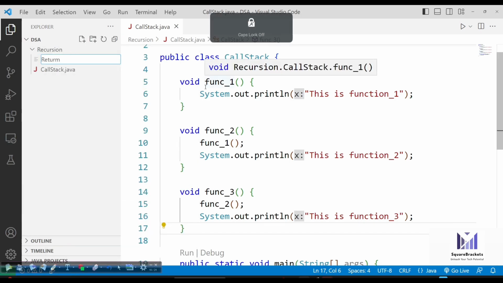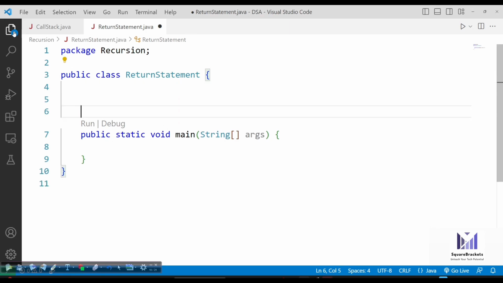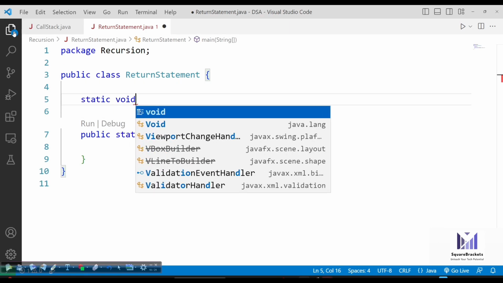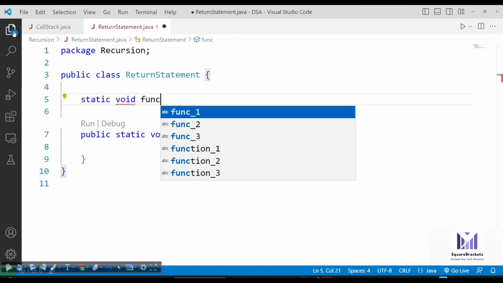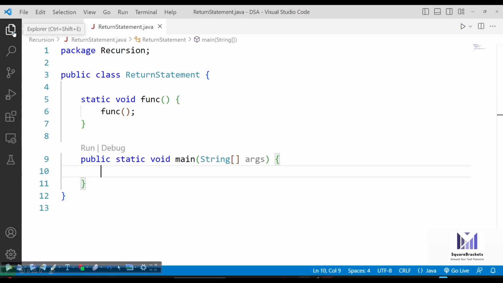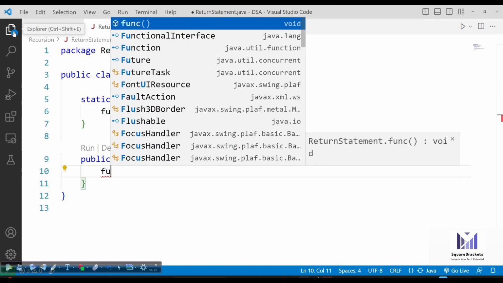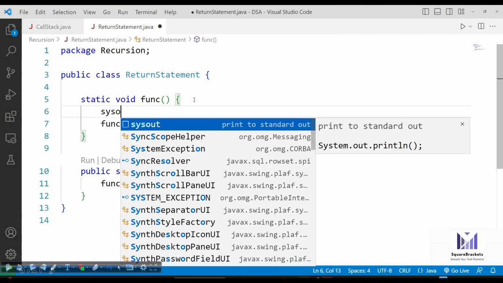To understand the return statement, why it is mandatory. Suppose there is a method here. And if I call this method itself, and now from here we are going to call function. Now just imagine what exactly is going to happen. And let's print here something.